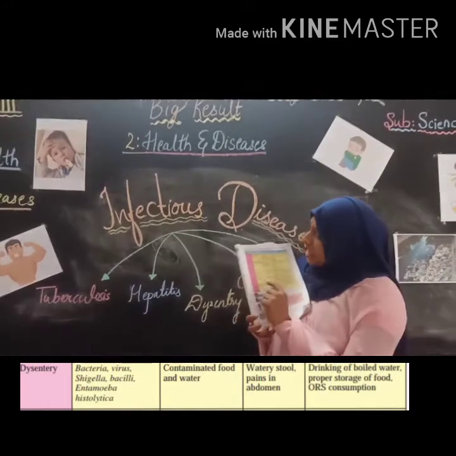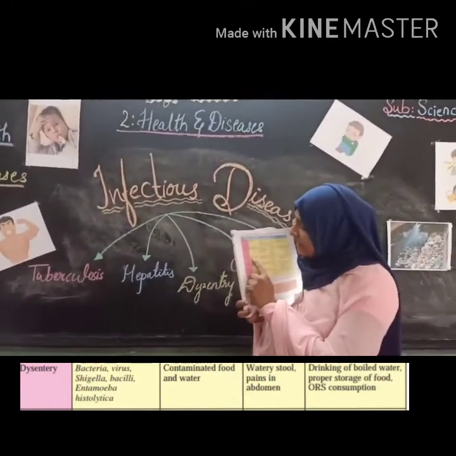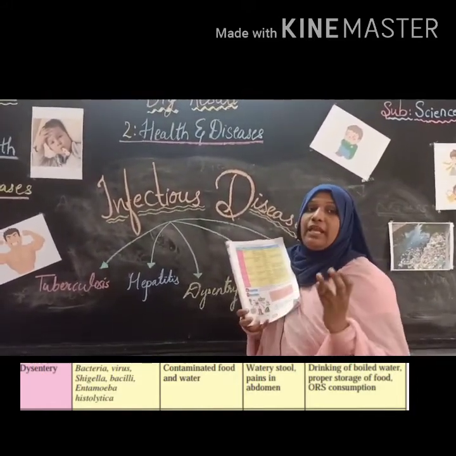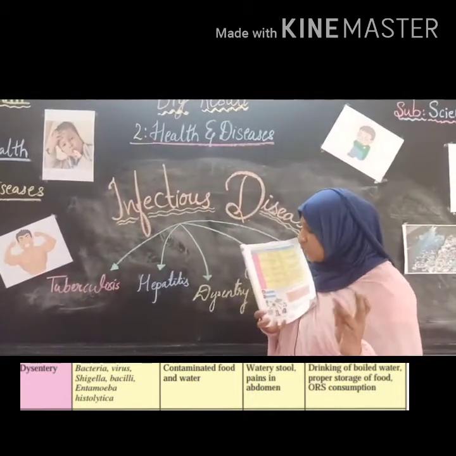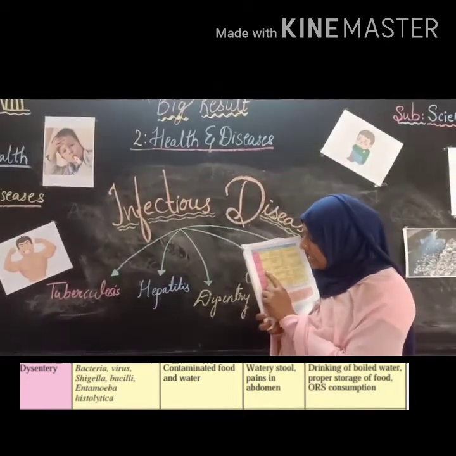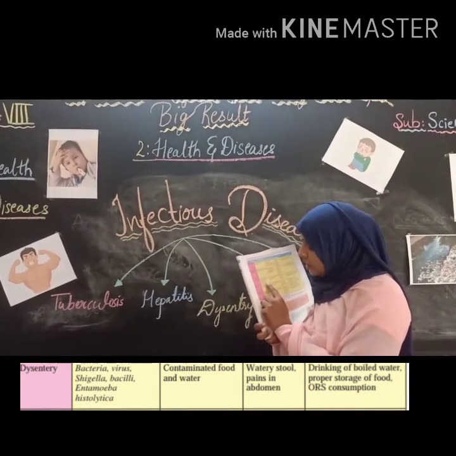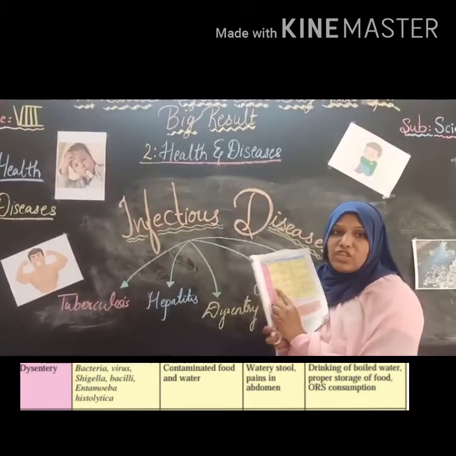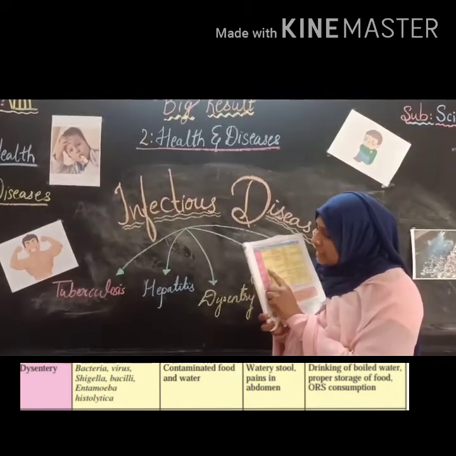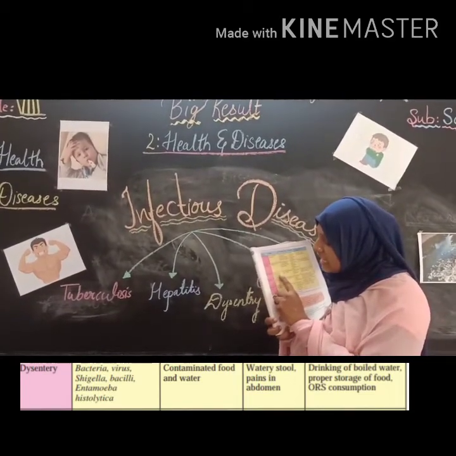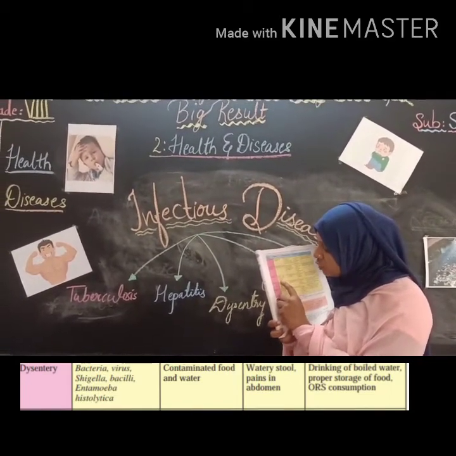The pathogens are bacteria and viruses. It can be spread through bacteria as well as viruses, as well as Shigella, Bacilli, Entamoeba histolytica, right? So these are the pathogens. You have to learn this. What are these? Bacteria, viruses, Shigella, Bacilli, Entamoeba histolytica.